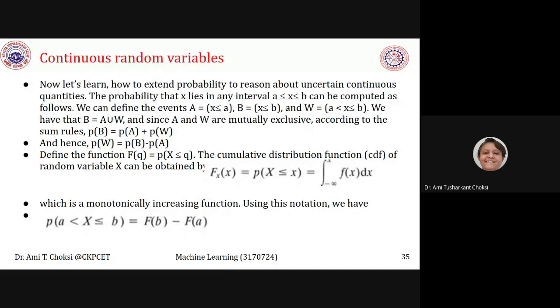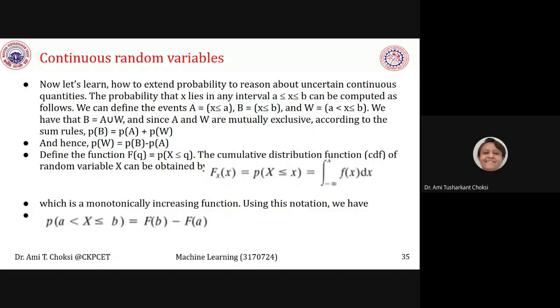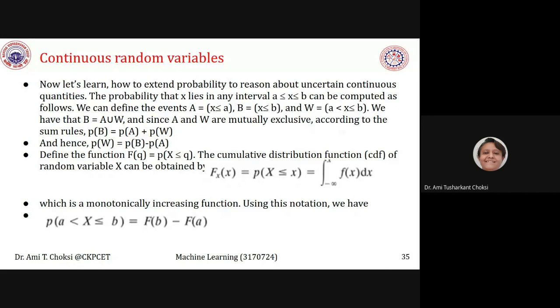What we want to do is extend probability to reason about uncertain continuous quantities, right? A is the event where x is less than or equal to a. For B, x is less than or equal to b, and for W, a is less than x is less than or equal to b, right?